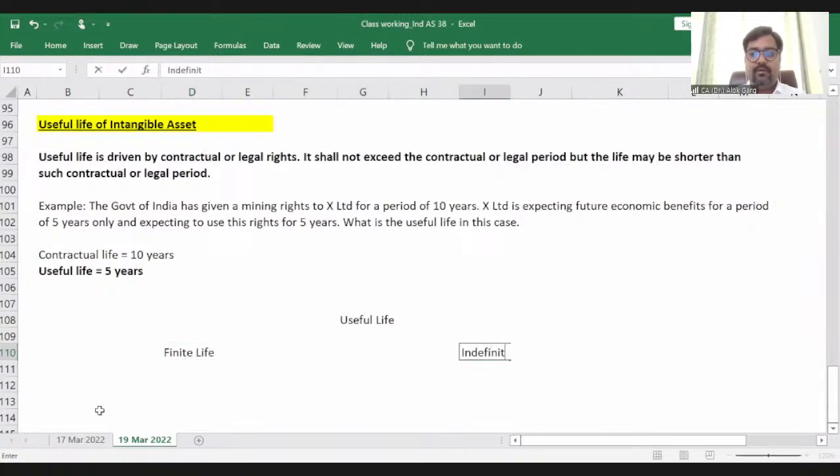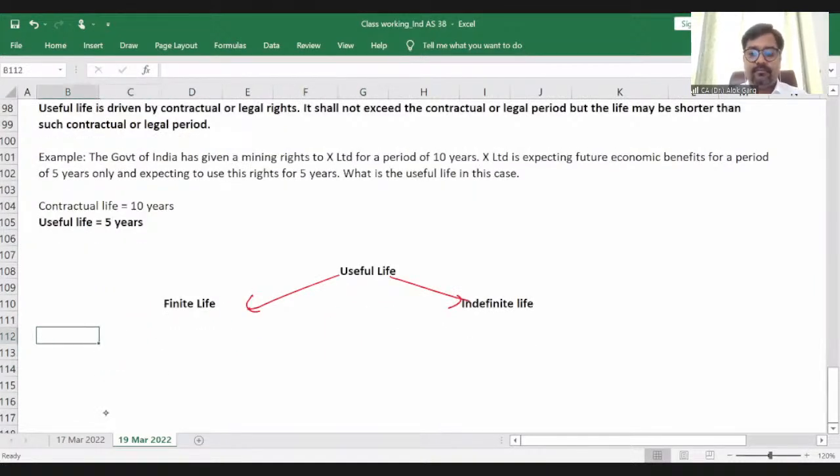Indefinite, okay, please write down. It could be finite life, it could be indefinite. In case of a finite life, it means the life of the asset is determined. Okay, life of the asset is determined. So in this case, amortization will be required. Amortization will be required.